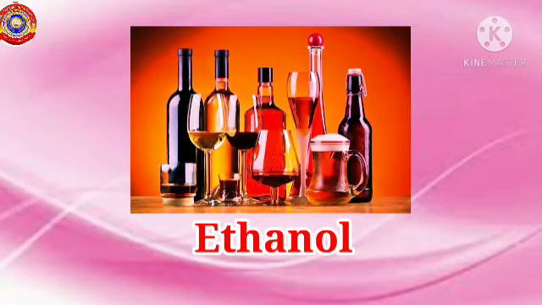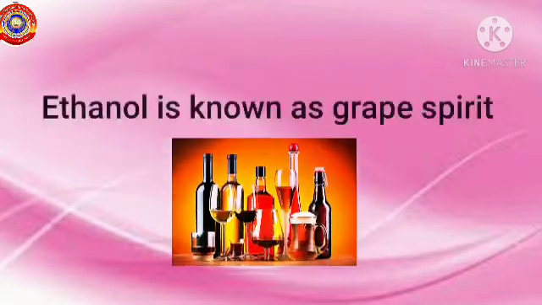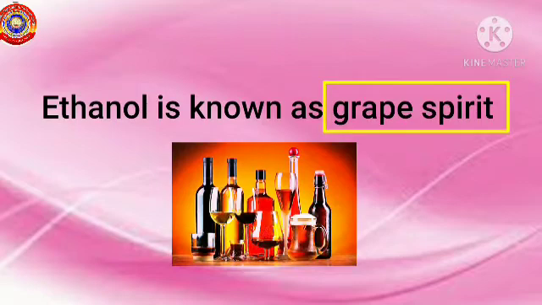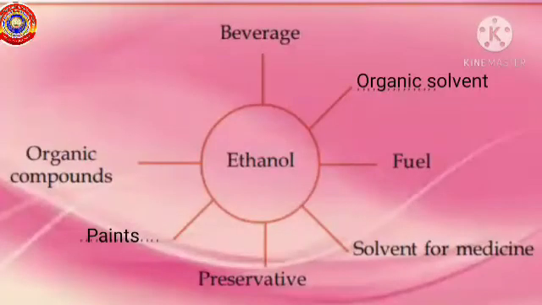Next, we are going to learn about ethanol. Ethanol is an alcohol which is extensively used for industrial purposes. Ethanol is commonly known as grape spirit. We already learnt about wood spirit, right? But ethanol is known as grape spirit. Now observe this word web. From this, you will get a clear idea about the different uses of ethanol.